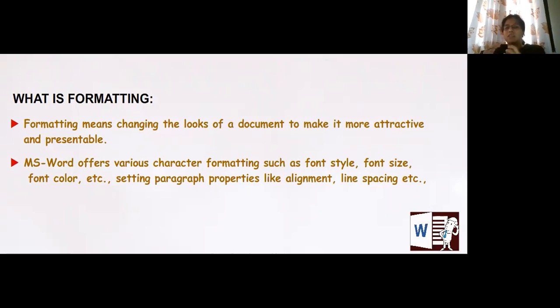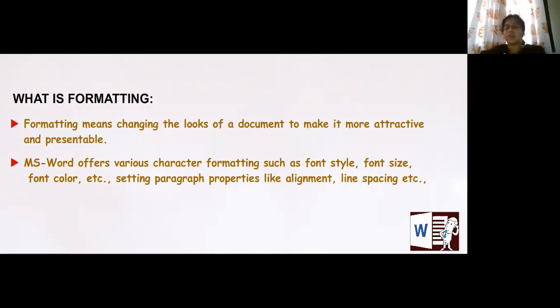So in layman's language, but when I say it in computers, formatting means changing the look of a document. See here, with the messy look of your bag, we recreated it and made it neat and made it a better looking one, right?